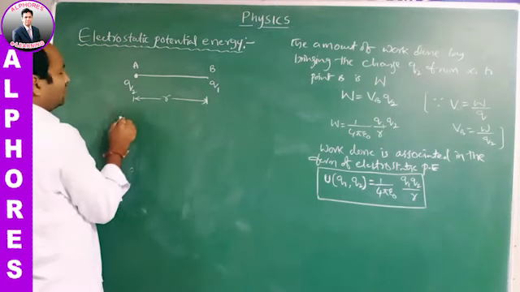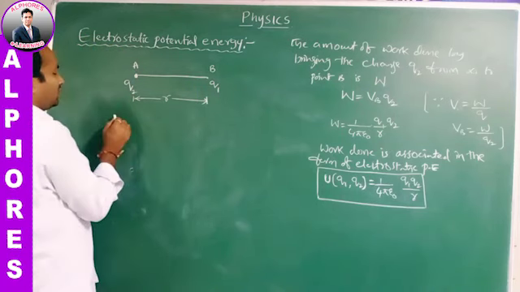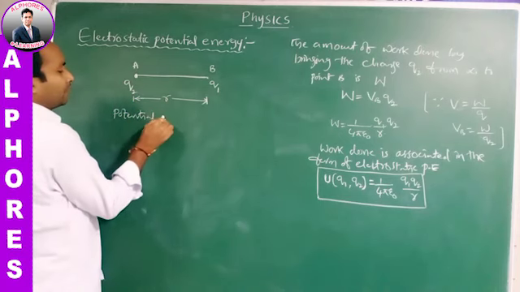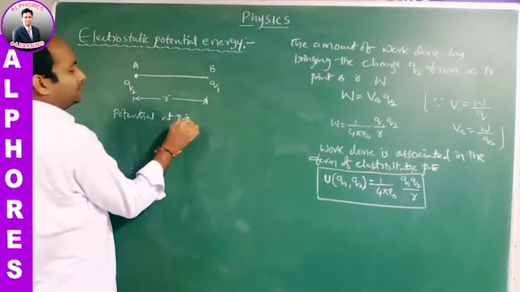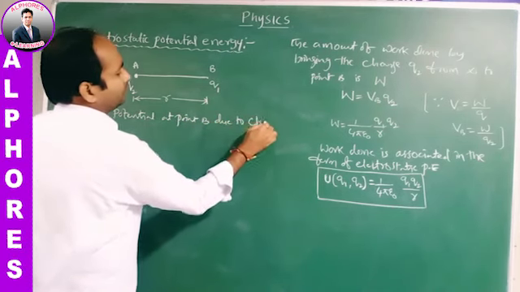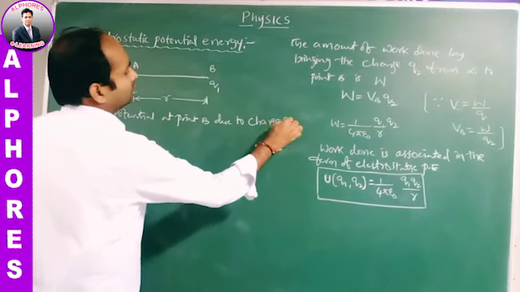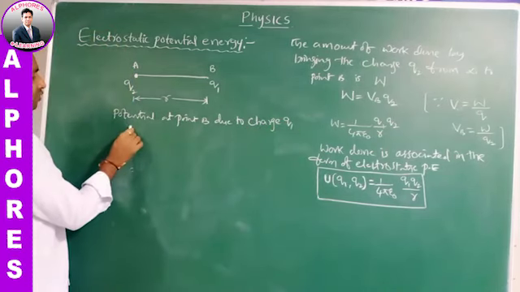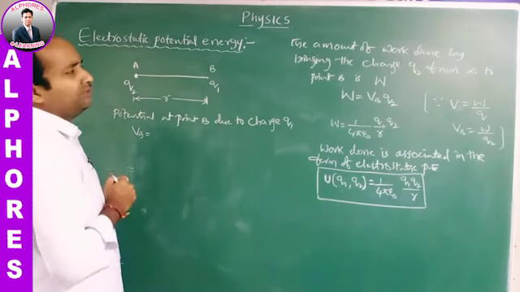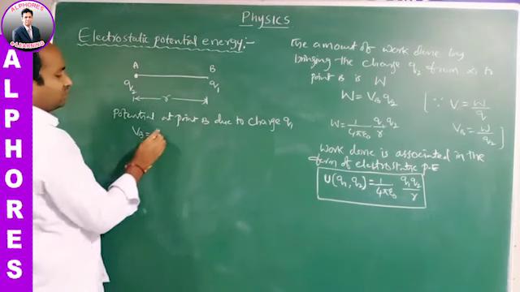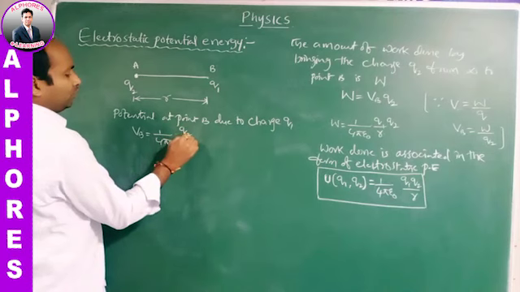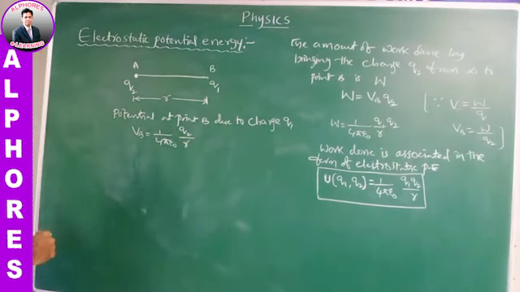First of all, what is the potential at the point B due to the charge Q2? Potential at point B, VB, is equal to 1 by 4 pi epsilon naught Q2 by R, the potential due to a point charge.